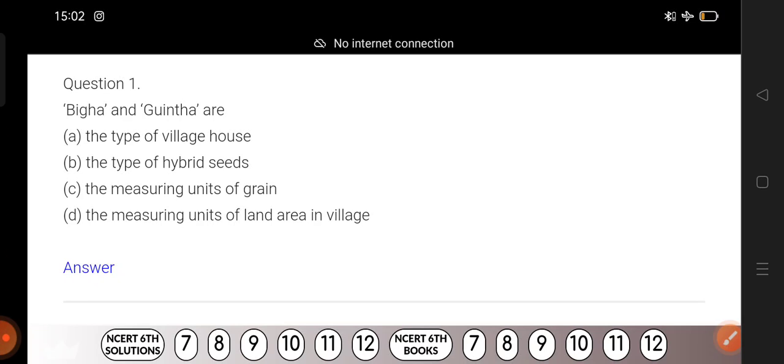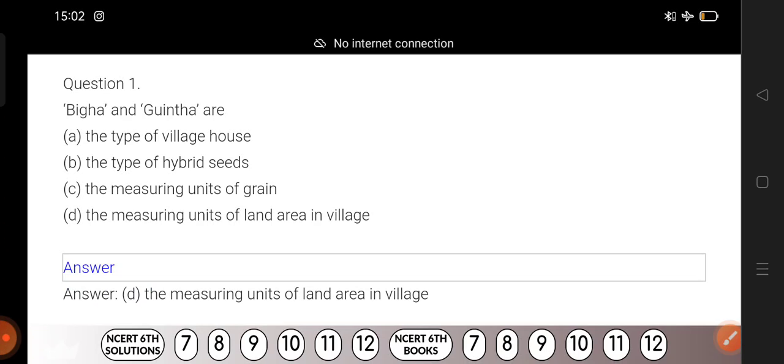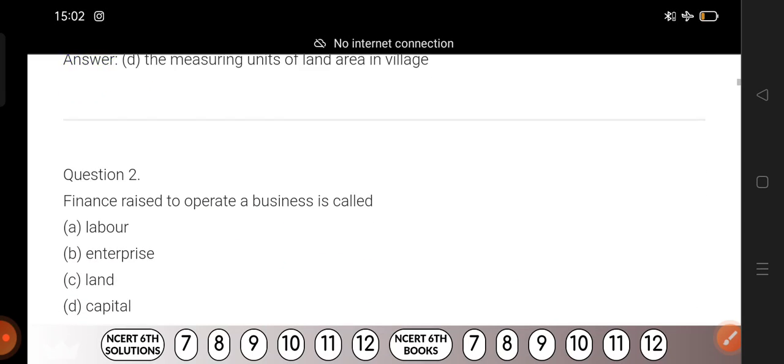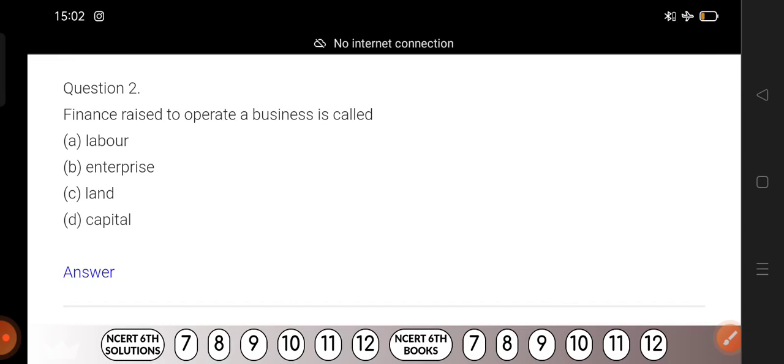Okay, now counting begins. 1, 2, 3. Okay, disclose the answer. Measuring units of land area in a village. Just remember, bigha you already know, perhaps you might have heard the word bigha, so you could guess also, no? Okay, now second question: the finance raised to operate a business is called,